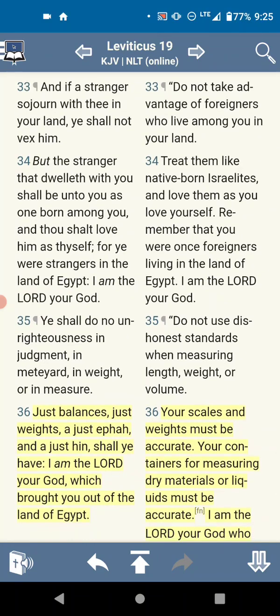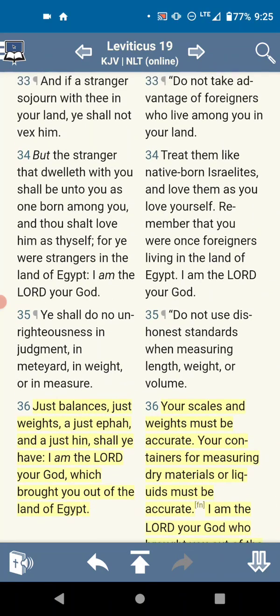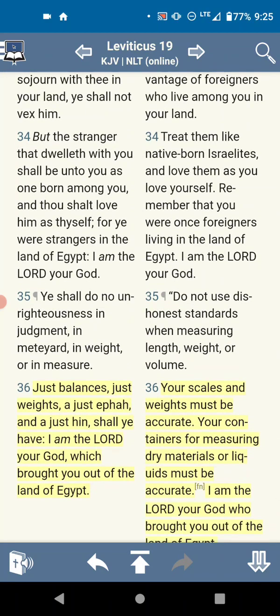So it's Leviticus 19:33, and if a stranger sojourn with thee in your land, ye shall not vex him. You see that? But the stranger that dwelleth with you shall be unto you as one born among you, and thou shalt love him as thyself. That's what it's talking about when it says love your neighbor. For ye were strangers in the land of Egypt. I am the Lord your power.